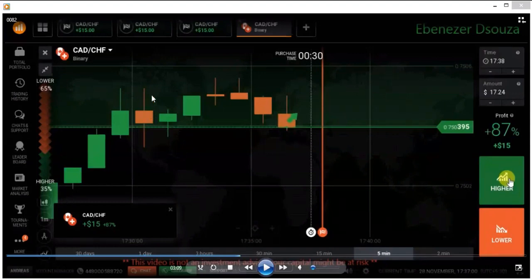Sellers tried because of sellers entry. The area is a sellers area. That's why sellers tried but rejected from buyers. Again, sellers tried, rejected from buyers from the same level. The candle closed at the buyer's area. This is a buyer's area. There is some gap because of this strong selling pressure.